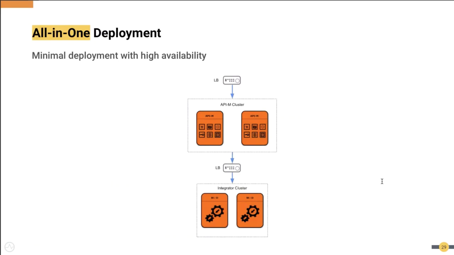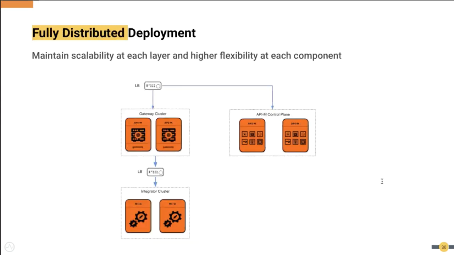Okay, so then if you look at the deployment, like I mentioned earlier, you can have a simple deployment like this. So basically you can have an API manager cluster, which is all-in-one, that will include the store, publisher, gateway, key manager, all of them together. And then you can configure that cluster to work with micro integrator or the streaming integrator cluster, which can act as an integration cluster.